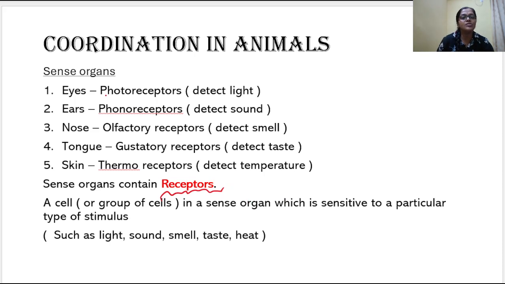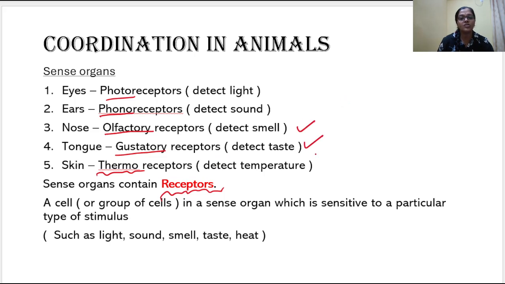The receptors present in the eyes are called photoreceptors. The receptors present in the ears are called phonoreceptors. In the nose, olfactory. In the tongue, gustatory. In the skin, thermoreceptors. Photo detects light, phono detects sound, olfactory detects smell, gustatory detects taste, and thermo detects temperature. So these are the functions of receptors present in the sense organs. These two are very important.